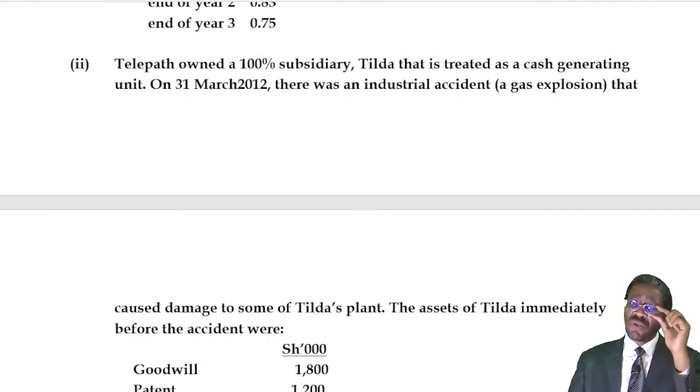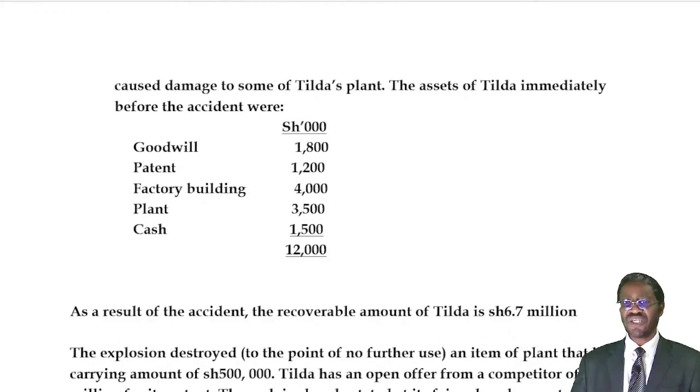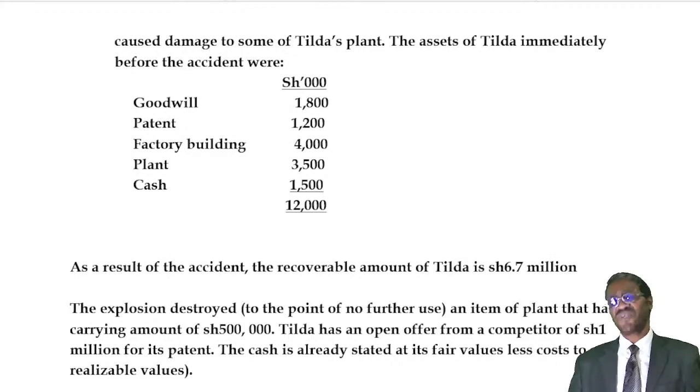Number B2 says, Telpath owned a 100% subsidiary, Tilda, that is treated as a cash-generating unit. On 31st of March 2012, there was an industrial accident, a gas explosion that caused damage to some of Tilda's plant.